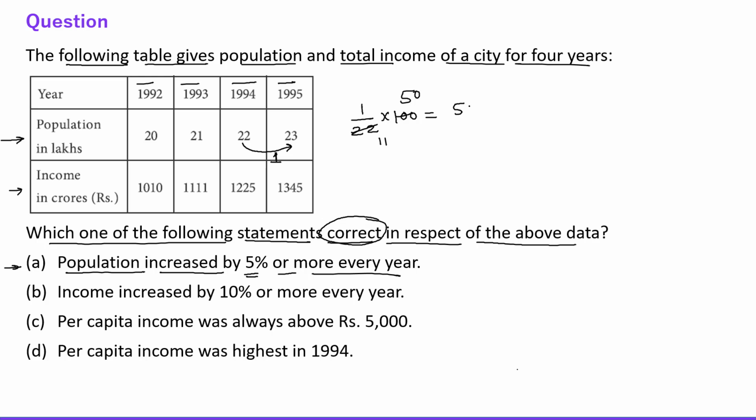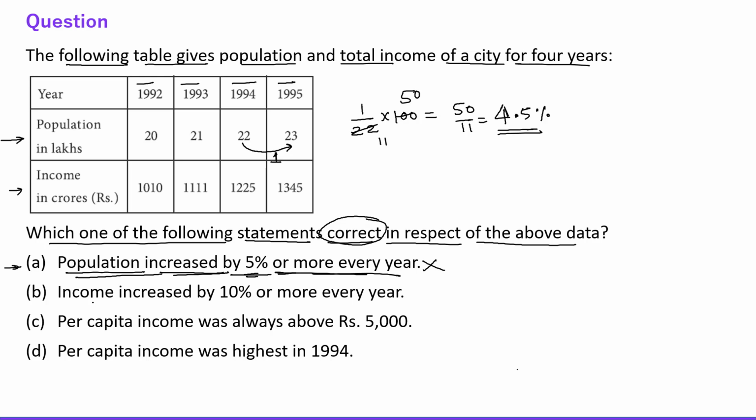So 50 by 11 is approx 4.5%, right? 11 4s are 44, and then 6 is left, so it is 4.5 something, right? So this is 4.5%, right? So the statement says population increased by 5% or more every year. So obviously this is not correct, right? So this is less than 5%. So this is not correct.